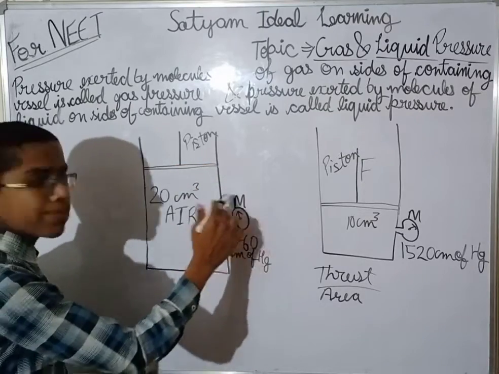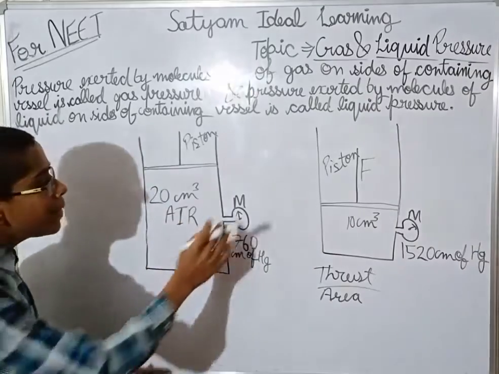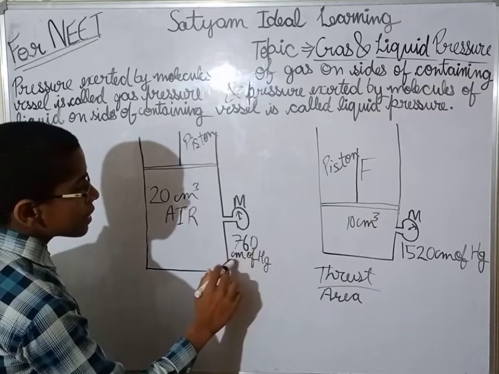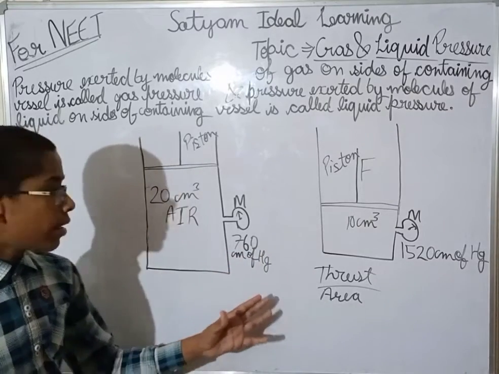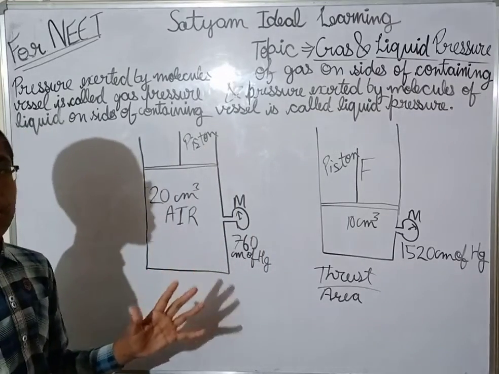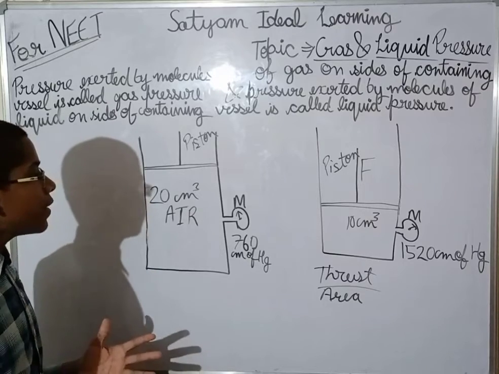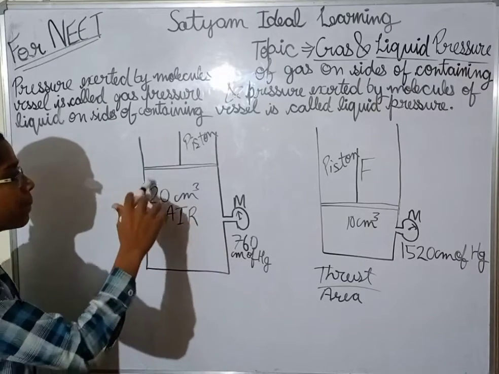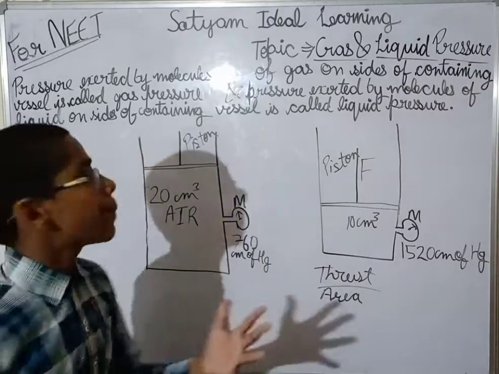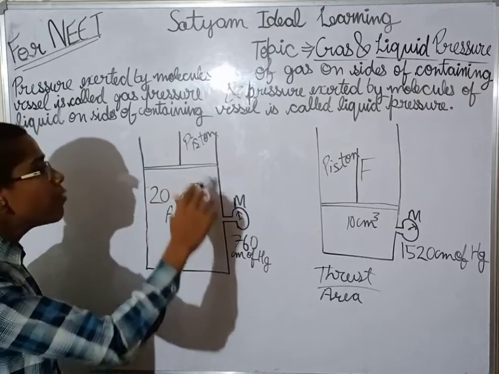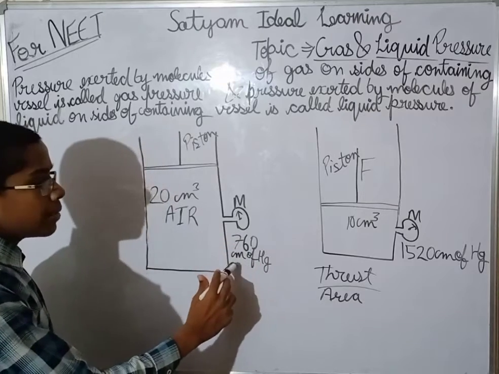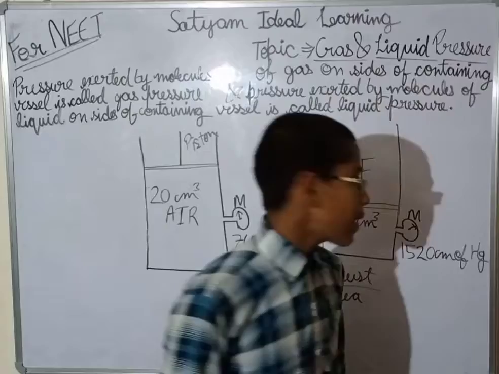When we check the meter, it will be written 760 centimeter of Hg, you can say mercury. This is just an example I am giving, don't take it seriously that it must be this way. So the volume is 20 centimeter cube and the pressure is 760 centimeter of Hg or mercury.